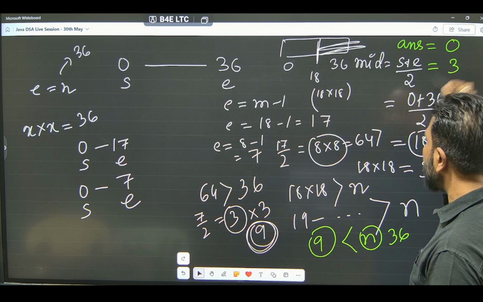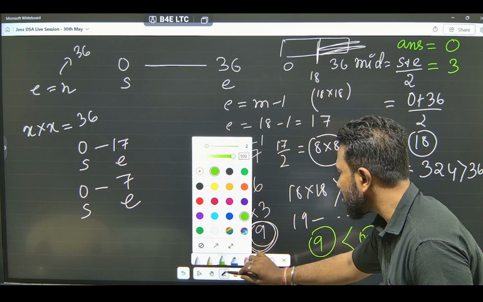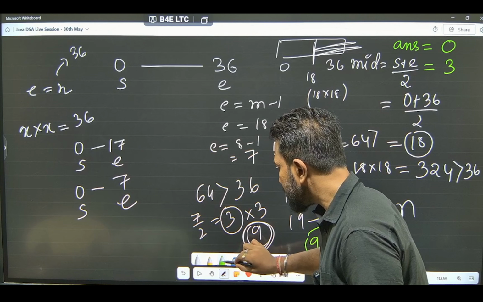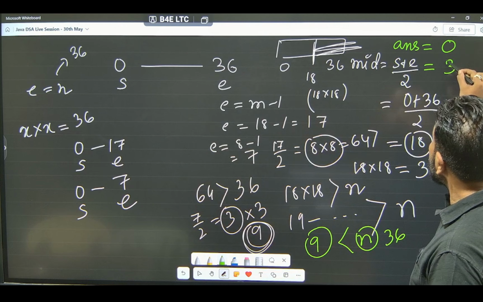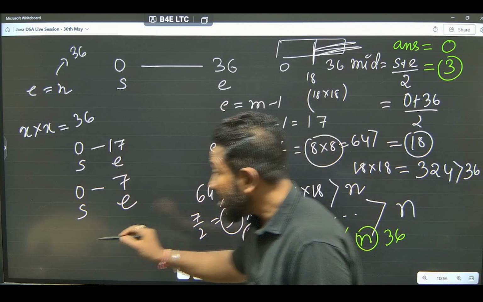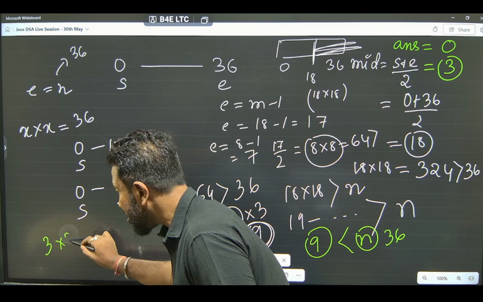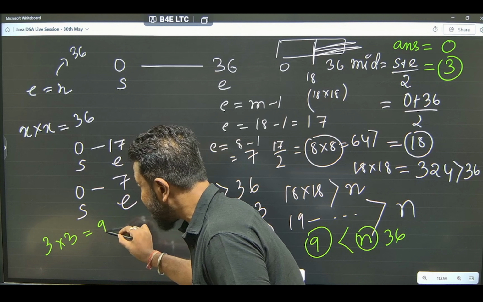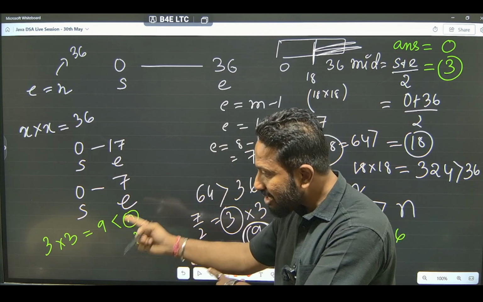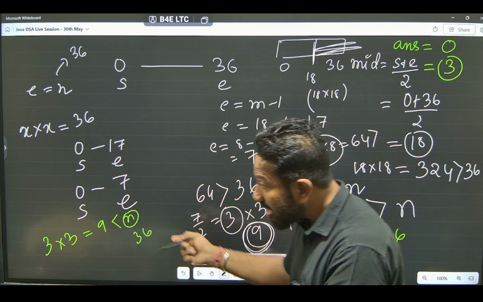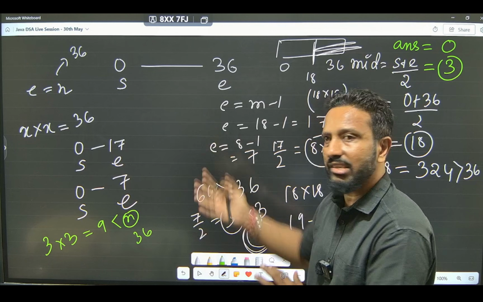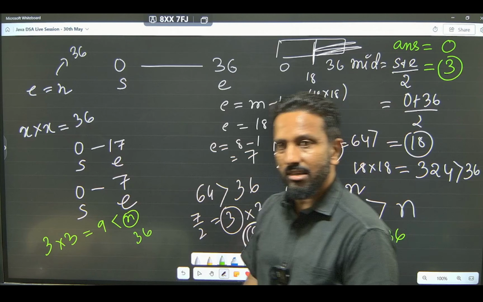3 will be the number that I will store. Okay. So, this 3 I am storing, but try to understand, 3 into 3 is not giving you the answer. It is giving 9, which is less than n, our 36. So, 3 is not giving the answer. Obviously, any number that is less than 3 will never give you the answer. 2 2s are 4. 4 is not the answer. 36 is the answer. Make sense?